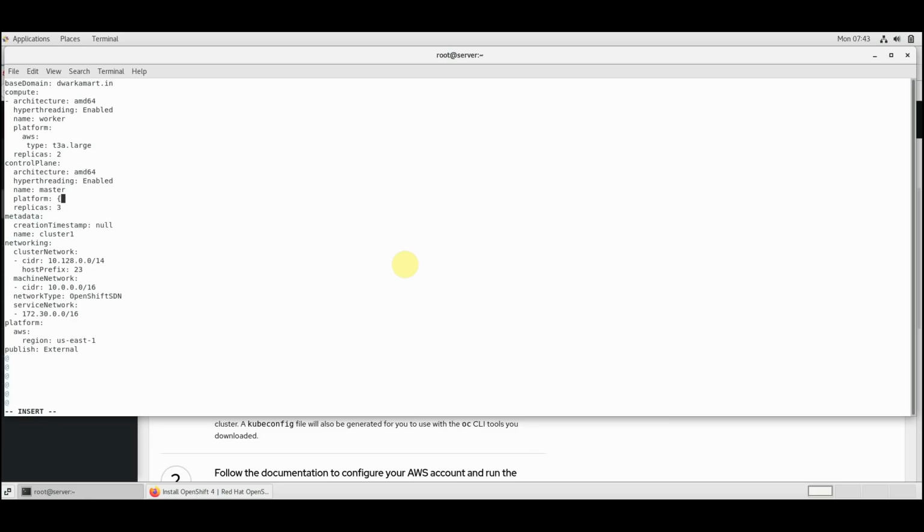Similarly, for the master node, you have three, bare minimum three, but the type should be t3a.xlarge, because xlarge will have 4 virtual CPUs and 16 GB RAM, which is the bare minimum requirement. And this is a size which has minimum cost. So I'm selecting the minimum cost resources per hour cost, t3a.xlarge. This is the minimum. I have tried all possible combinations. This is the best possible combination which gives you minimum cost. After making changes, you are good to go. You are good to start the installer.